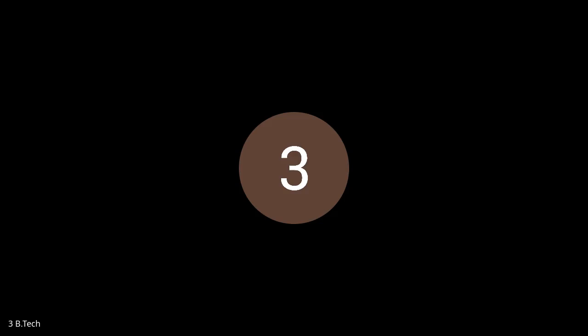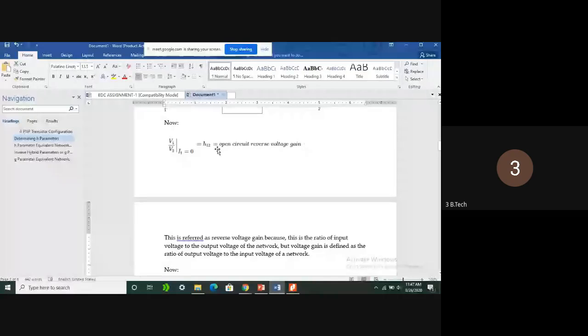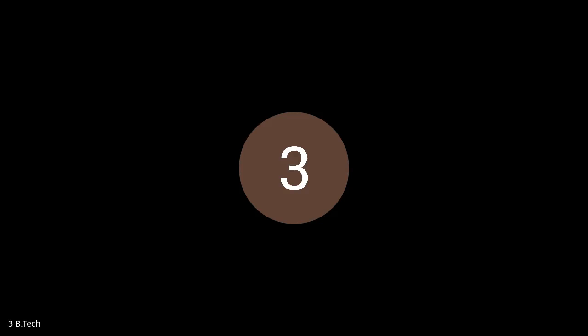particular conditions. So in this condition, how will H12 come? By taking input current equal to 0. See here, in this equation, I1 equals 0. What is happening? H12 is nothing but V1 by V2. V1 is the input voltage, V2 is the output voltage. But if you are talking about gain, it should always be output voltage by input voltage. Here it is input voltage by output voltage. So that is the reason H12 is also called reverse voltage gain.